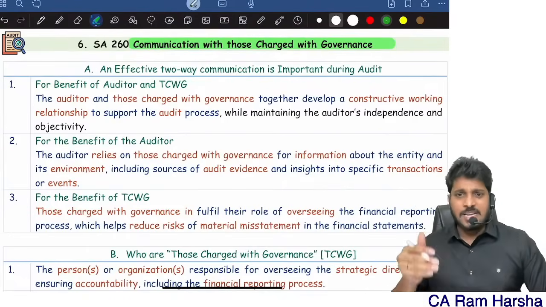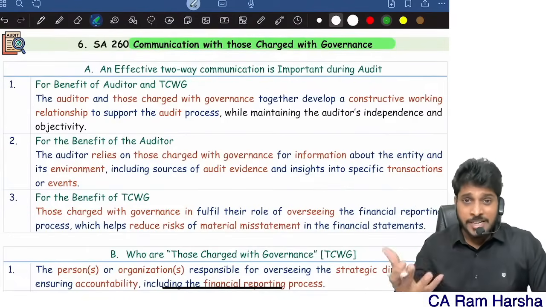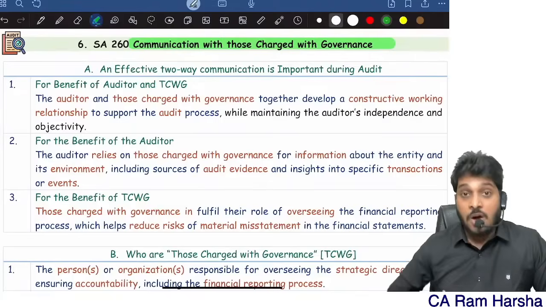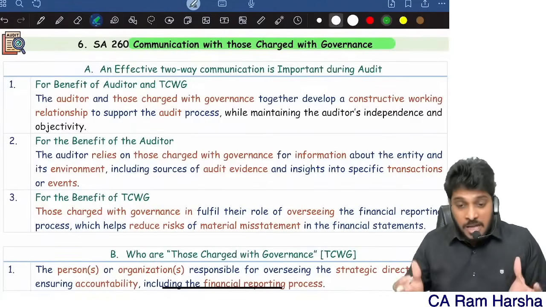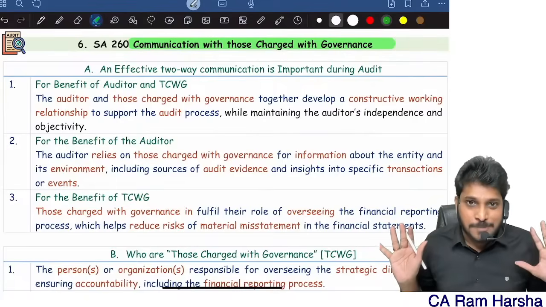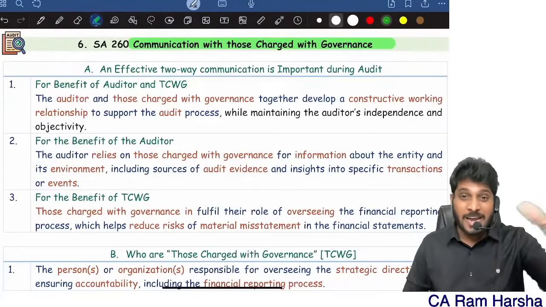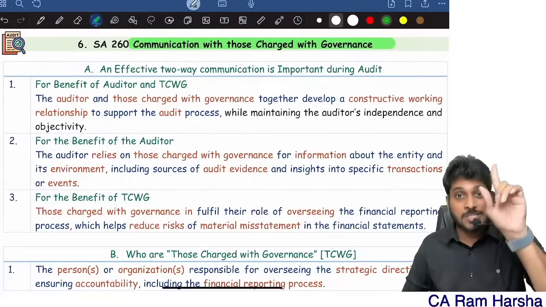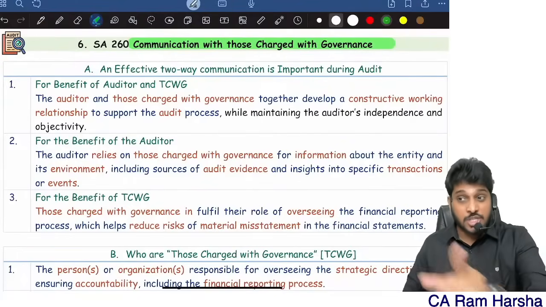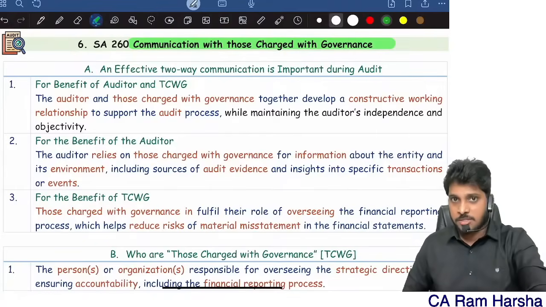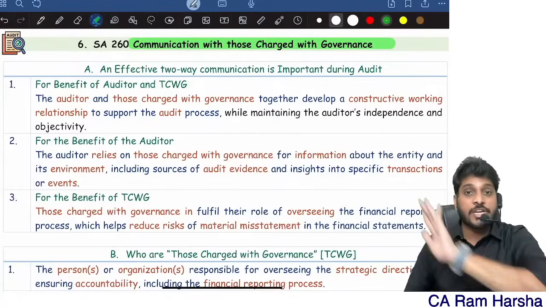The standard itself is saying the auditor has to communicate with top management. What to communicate, how to communicate, when to communicate, all that the standard is answering. What the standard is impliedly telling is, dear auditor, don't do the audit blindly without talking to top management. You must communicate some important matters to them.